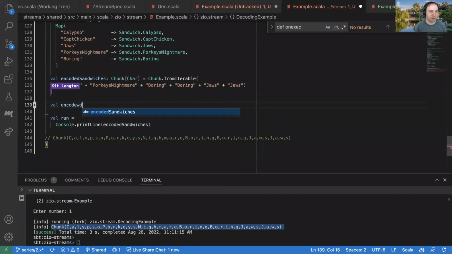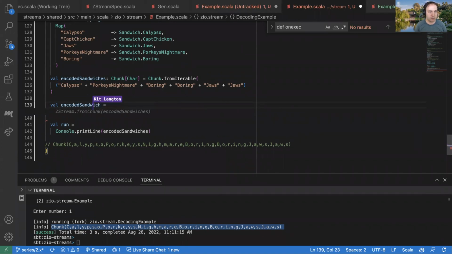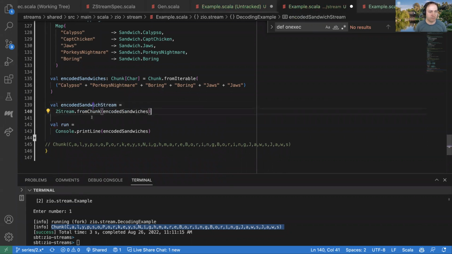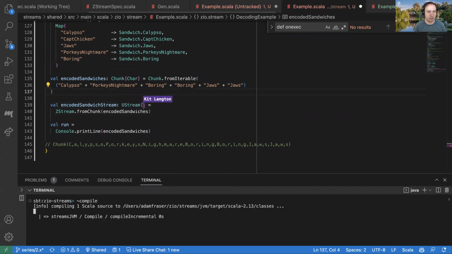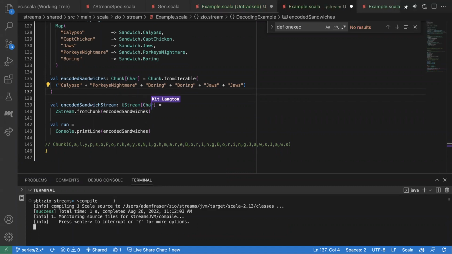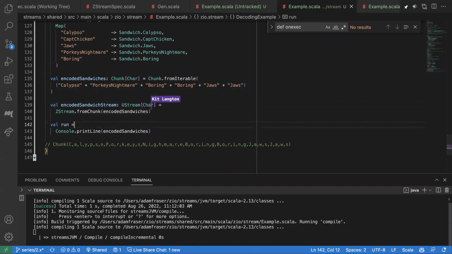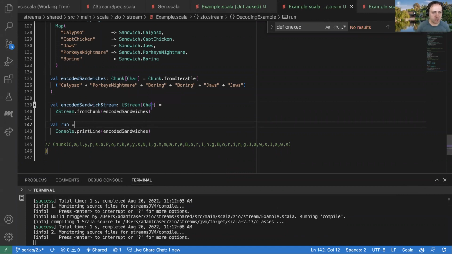First, let's think about how we want to go into the streaming world. So we're going to have this encoded, which is a stream. And we can just do ZStream.fromChunk encodedSandwiches. And one of the things we are going to want to have here is the property that our decoding should work regardless of the chunk structure of this stream.